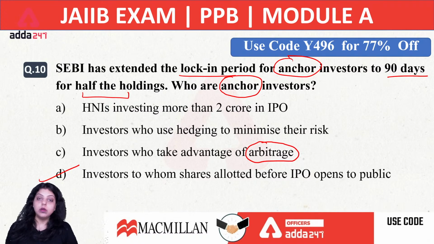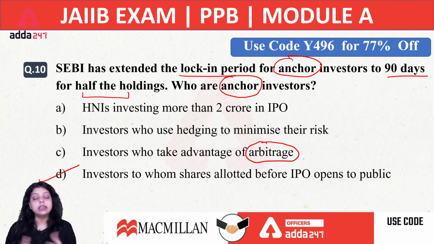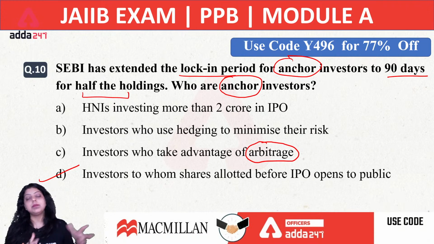Whatever amount of shares we give to the anchor investors, they have to hold 50% of that value for 90 days. Now this is the update in the investment market. So we have discussed two things in the last question: the 90 days holding period for half of the holding of anchor investors, and that anchor investors are the investors to whom the shares are given by the company before the IPO opens to the public.